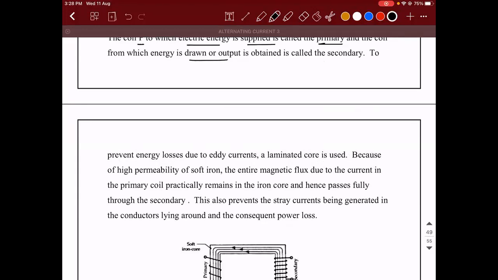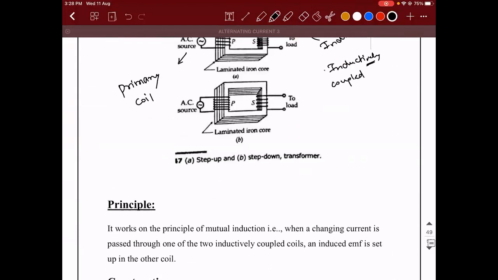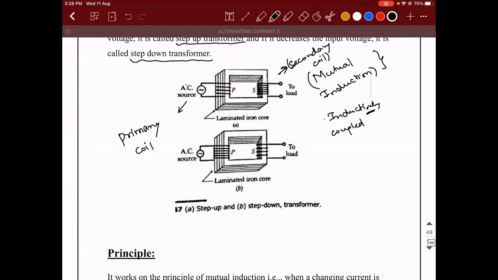Sometimes there will be a flux which will get generated here. Are you able to understand this? There will be a flux generated here, and this flux will get linked to the other coil also. Why is it happening? Because you're using a laminated iron core so that this flux is not escaping to the surroundings.